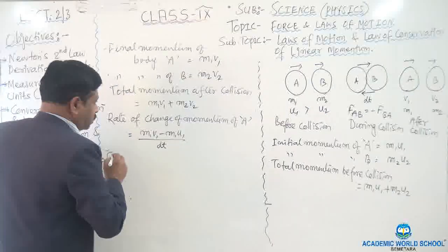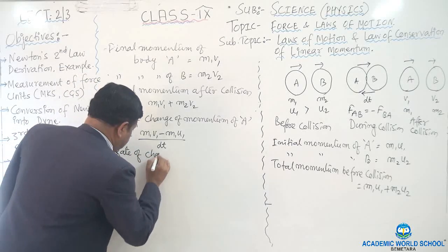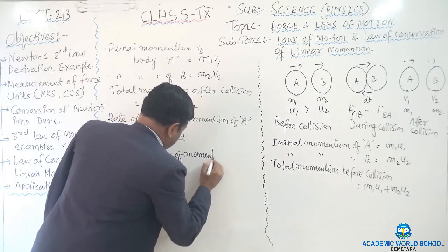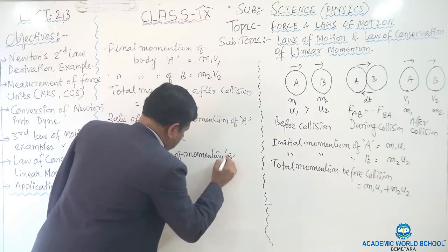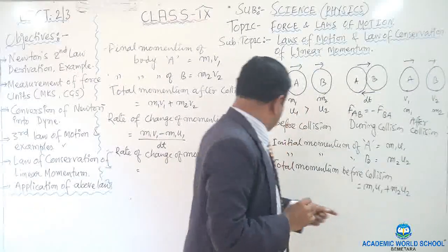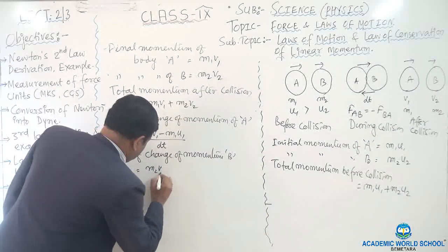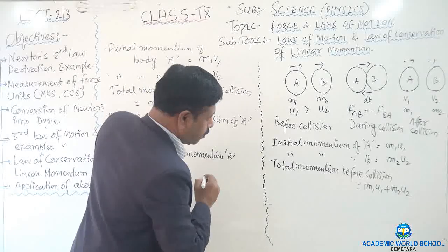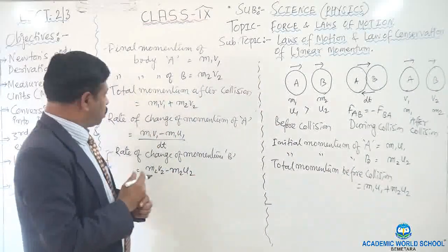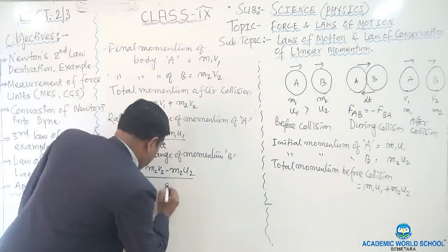Similarly, the rate of change of momentum of body B will be m2 v2 minus m2 u2 upon dt.